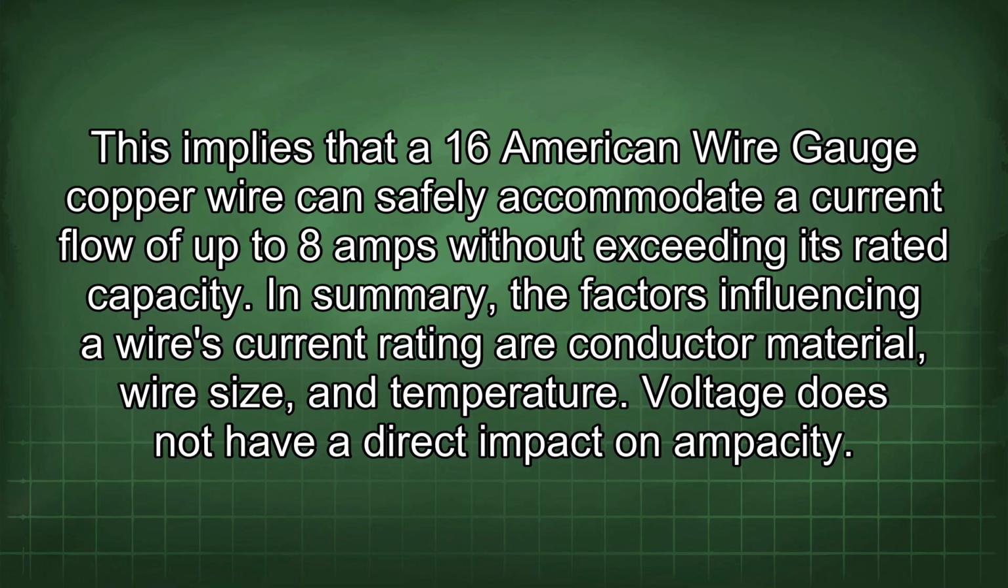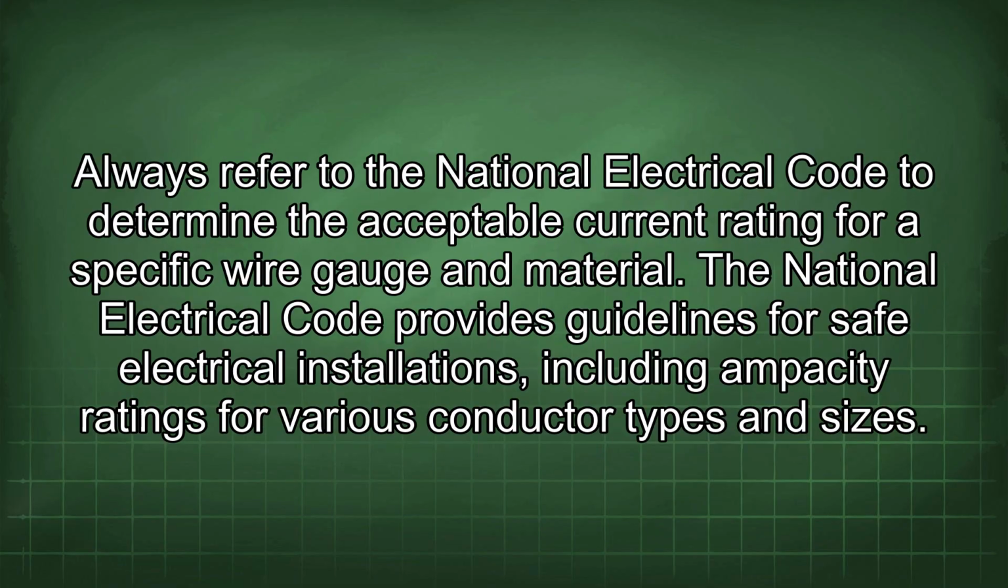In summary, the factors influencing a wire's current rating are conductor material, wire size, and temperature. Voltage does not have a direct impact on ampacity. Always refer to the National Electrical Code to determine the acceptable current rating for a specific wire gauge and material. The National Electrical Code provides guidelines for safe electrical installations, including ampacity ratings for various conductor types and sizes.